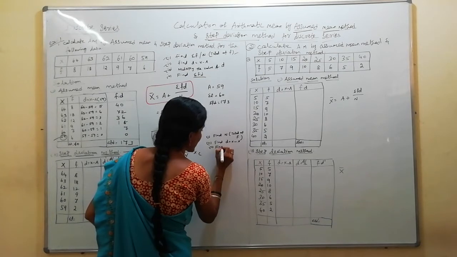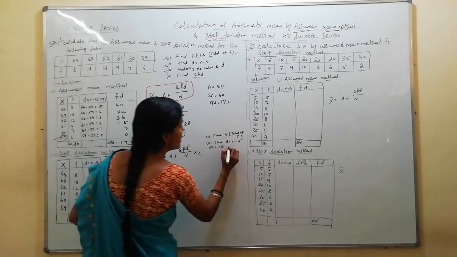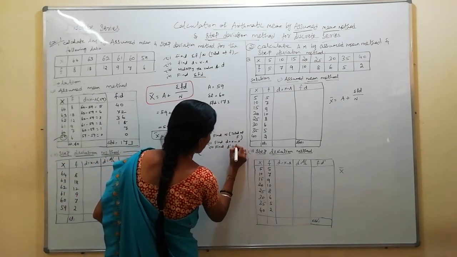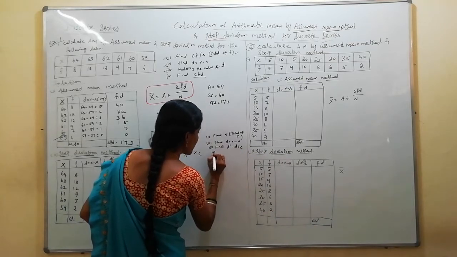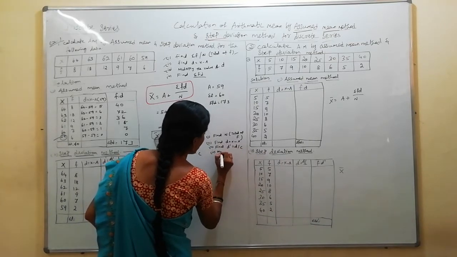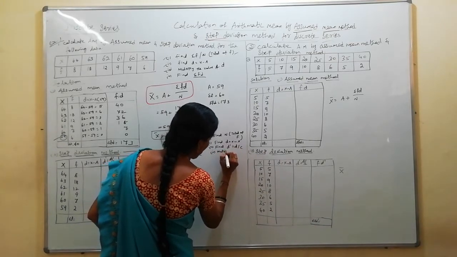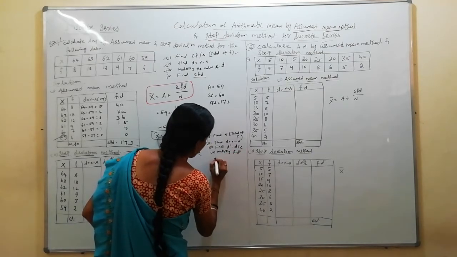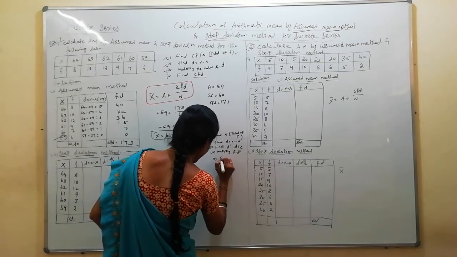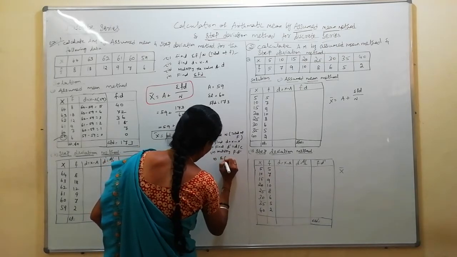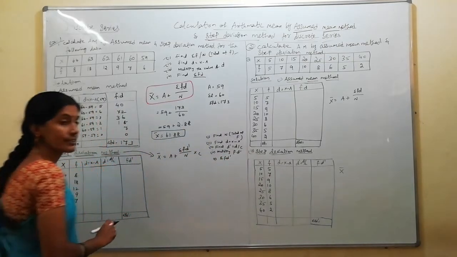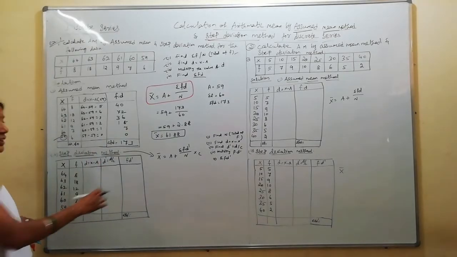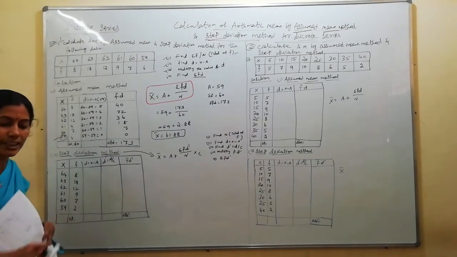Find d dash for the multiplication. See here, d dash equal to d by c, common factor. And at last, what you will do? Multiply f into d dash. And fifth procedure, get the sigma f into d dash. That's all, ma. So these are the procedure you need to do to solve the problem by step deviation method.